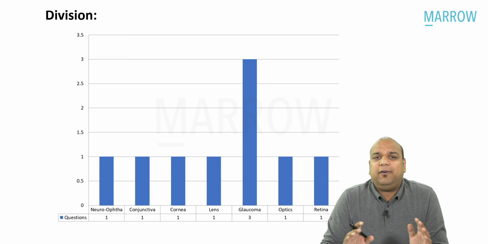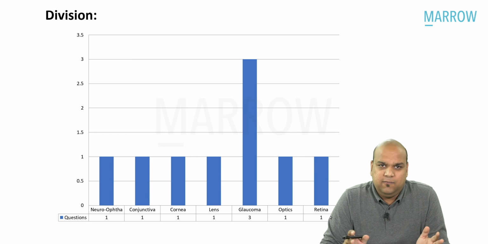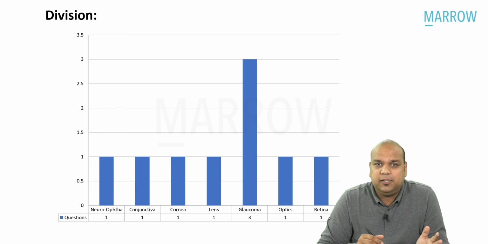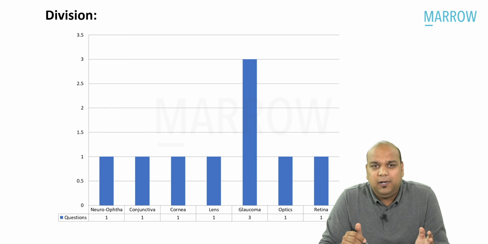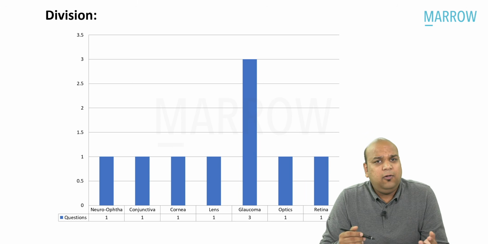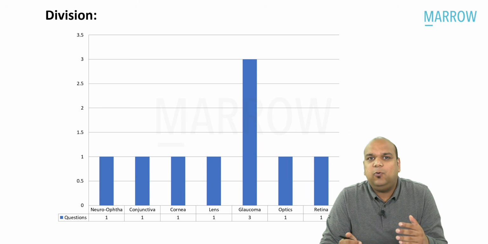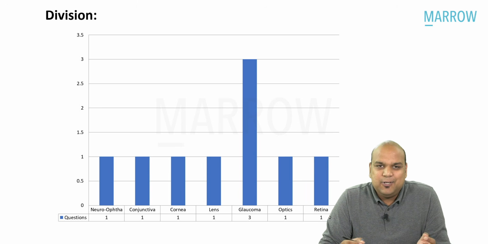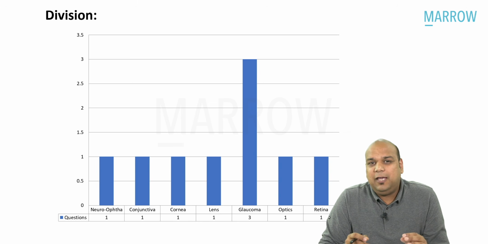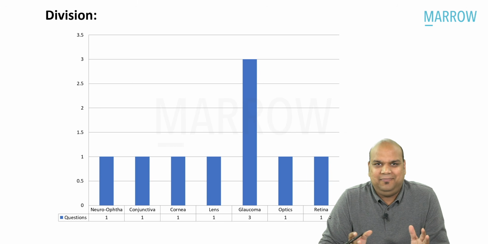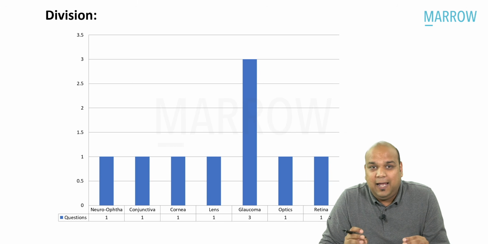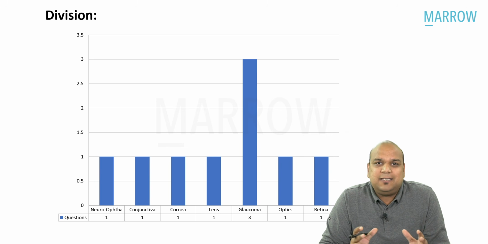Apart from that, you will find again an equitable distribution. One question from neuro-ophthalmology, one from conjunctiva, one from cornea, one from lens, one from retina, one from optics, one from glaucoma per se, and 2 pharmacologic questions from glaucoma. Yes, so in total 8 questions were asked. Session 2 questions kind of gave you a glimpse into what your next exam, if and when it comes, may be like. There were questions related to ophthalmic medicine, ophthalmic physiology, ophthalmic pharmacology. So that is what next is supposed to be.